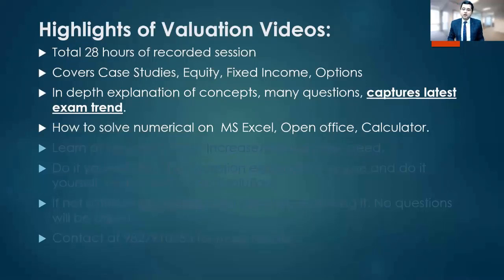So I will advise, once you book a slot, visit the center, ask them whether they have Excel or what kind of software they will give you. If they are giving you free open source software, download that software on your system and practice it at least for 15 to 20 minutes, so that you don't get surprised when you reach the examination hall. So in this video, I have shown MS Excel, Apache Open Office, Libre Office, and if everything fails, then how to make calculations on an ordinary calculator also I have shown.